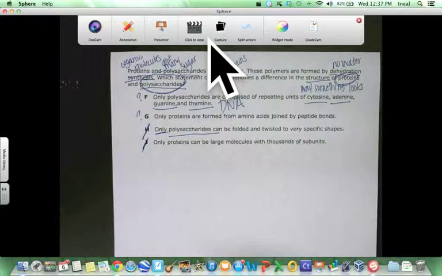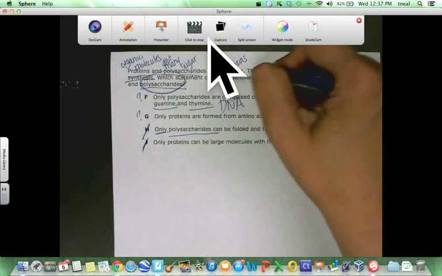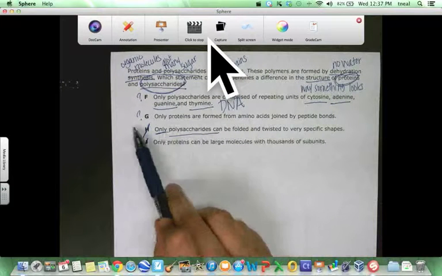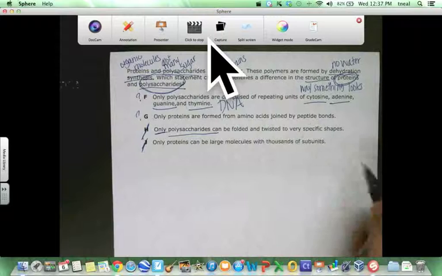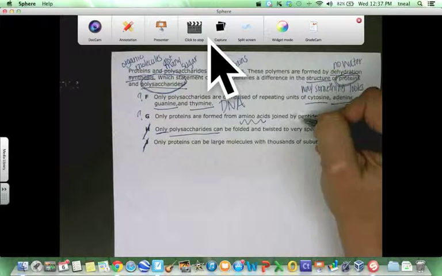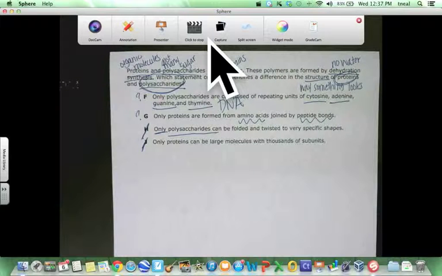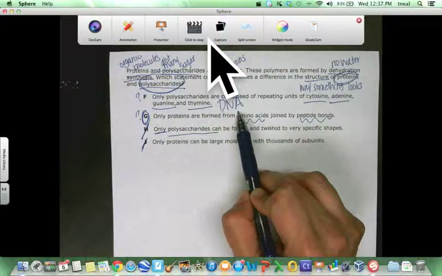So now we have to choose between F and G. F again has something to do with DNA, and none of this question up here has anything to do with genetic material. So let's read G again. Only proteins are formed from amino acids joined by peptide bonds. From biology, these words and proteins should sound familiar to you. You should remember that proteins are formed from amino acids and that amino acids are joined by peptide bonds. So G is the answer. F cannot be the answer because these have something to do with DNA, and we are not talking about DNA, we're talking about proteins.